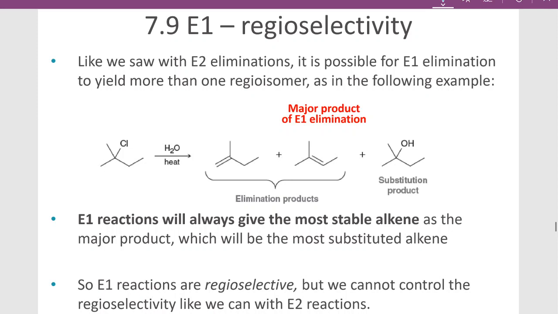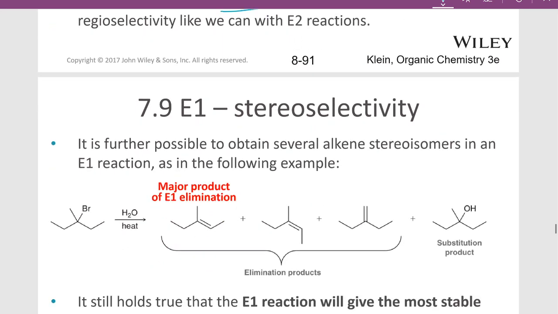stereoselectivity here. So from an E1 reaction, we can get elimination products and a substitution product, and it turns out we can get Hofmann or Zaitsev elimination, okay, and we can get substitution. So there's more than one regioisomer possible for some substrates, but E1 reactions are always going to give the most stable alkene because they're just using a weak base, and so we can't use a big bulky base here to get that Hofmann product that we want. So E1 reactions are regioselective, but we can't control that like we do with E2 reactions.